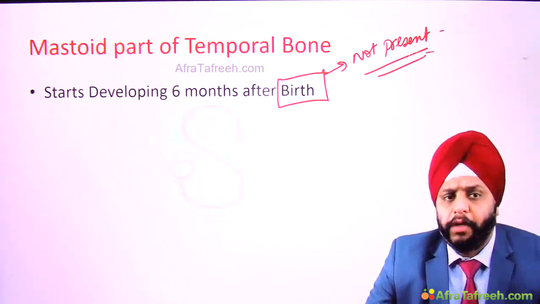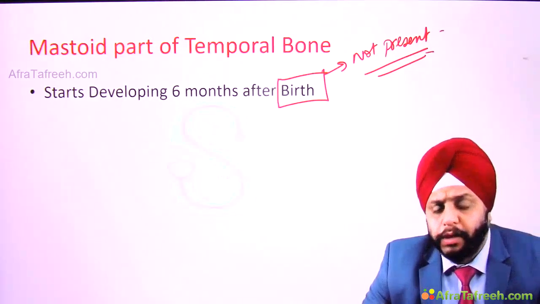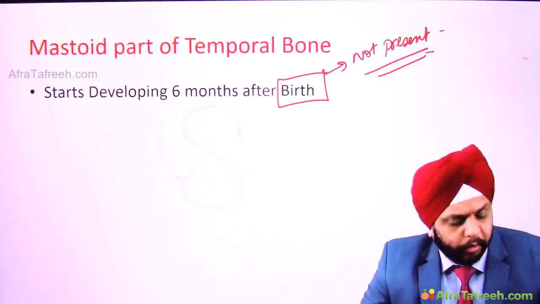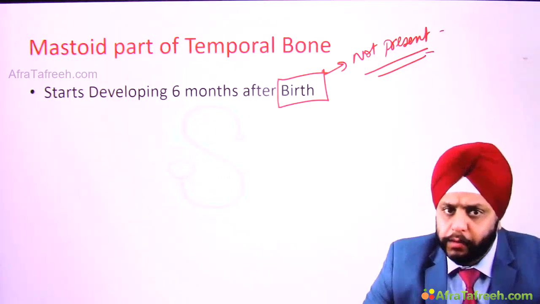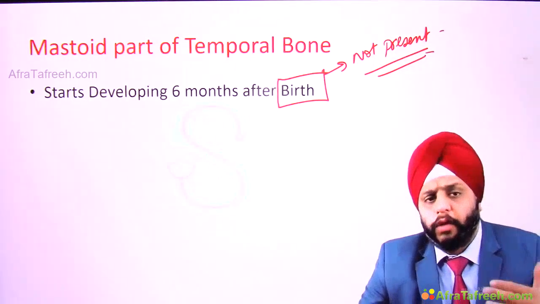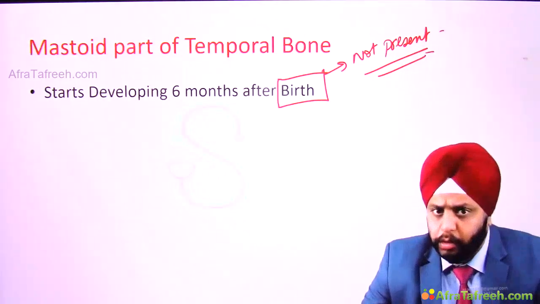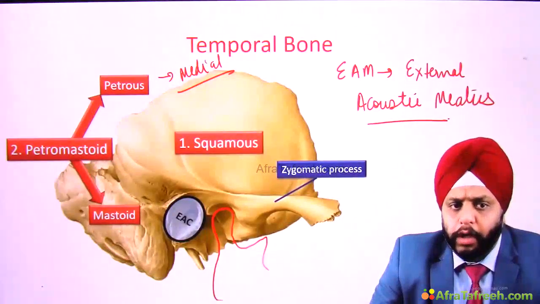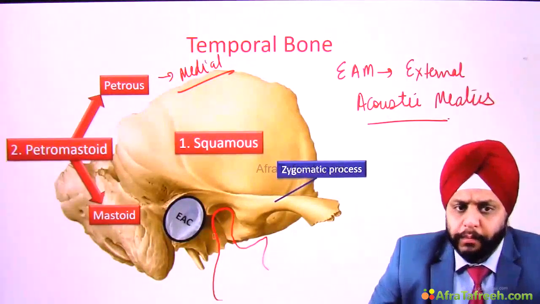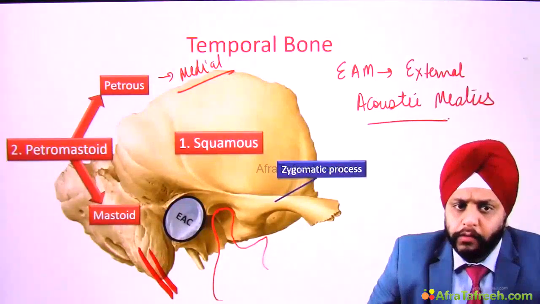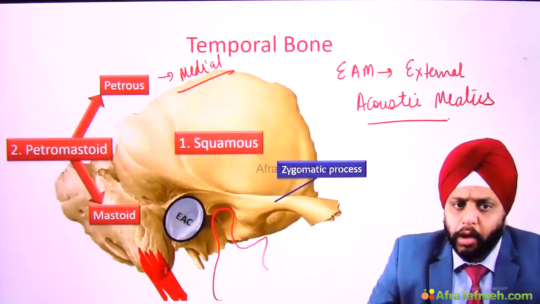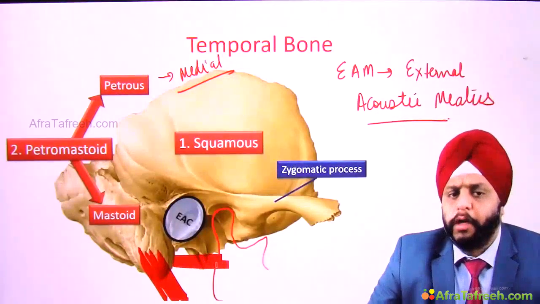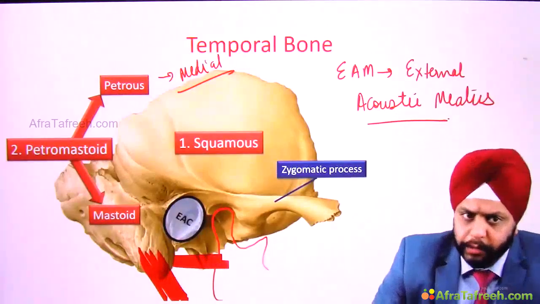At the time of birth, we have a single part known as the petromastoid part. We don't have a separate mastoid process. It starts developing 6 months after birth. Now, why does it start developing 6 months after birth? That's a question. You see, on this mastoid, we have attachment of muscle. Which muscle? We have the attachment of the sternocleidomastoid muscle on the lateral aspect, and we have attachment of the posterior belly of digastric on the medial aspect, right?